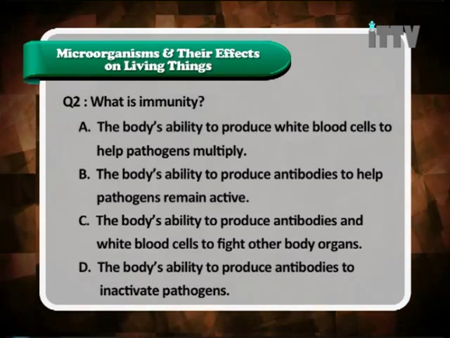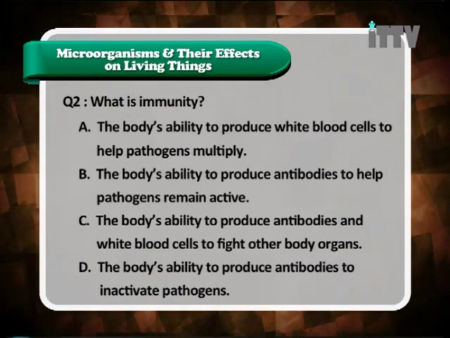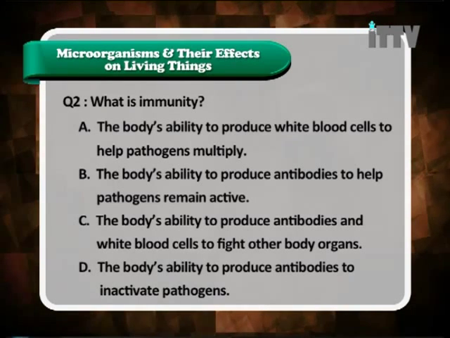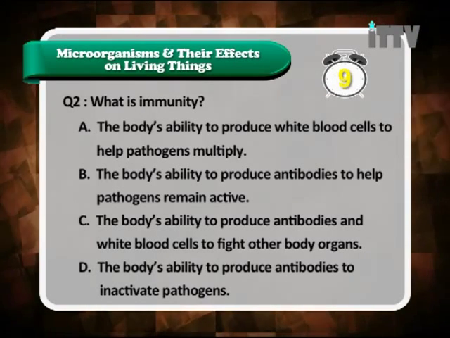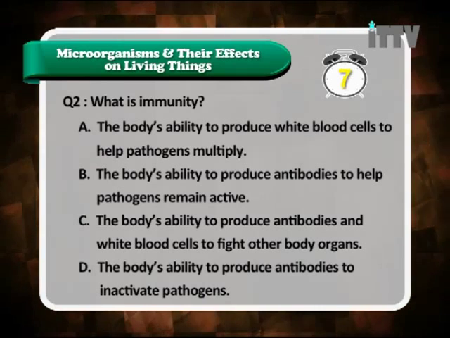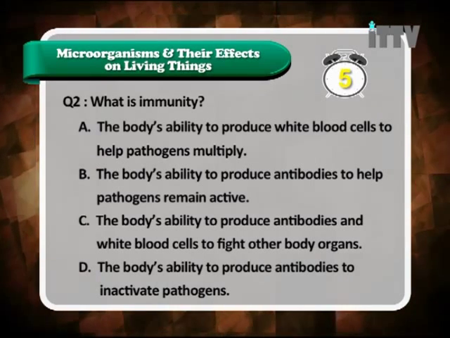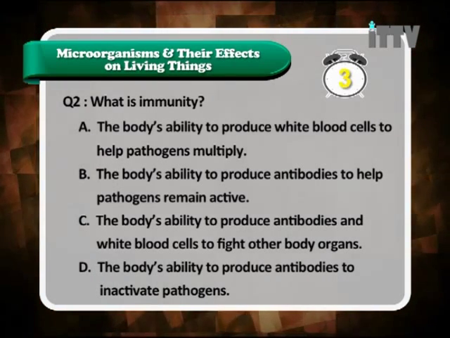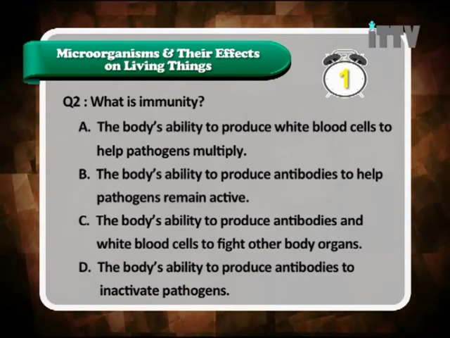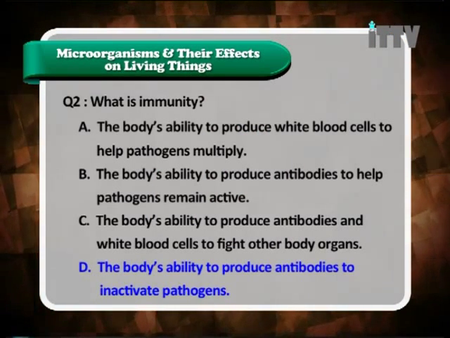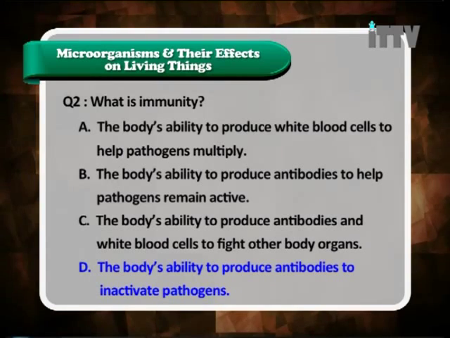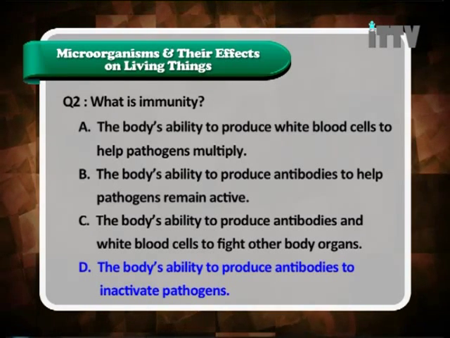D, the body's ability to produce antibodies to inactivate pathogens. So immunity, very obvious in this question, the answer is D. The body's ability to produce antibodies to inactivate pathogens.